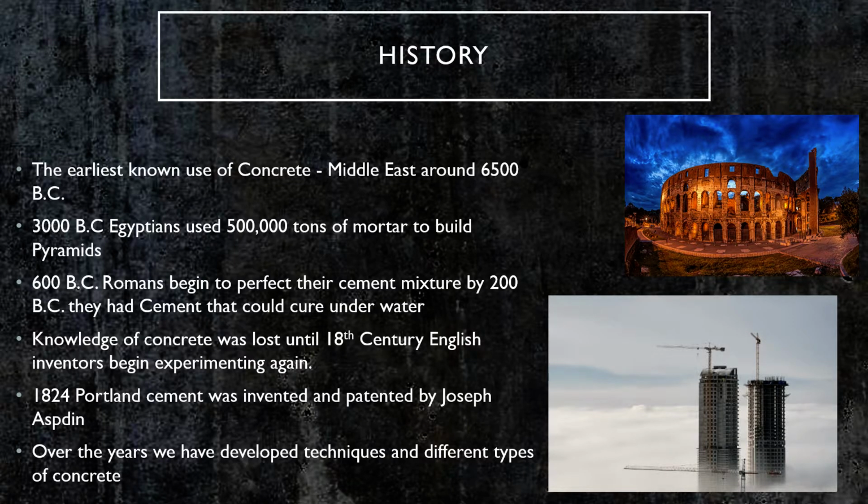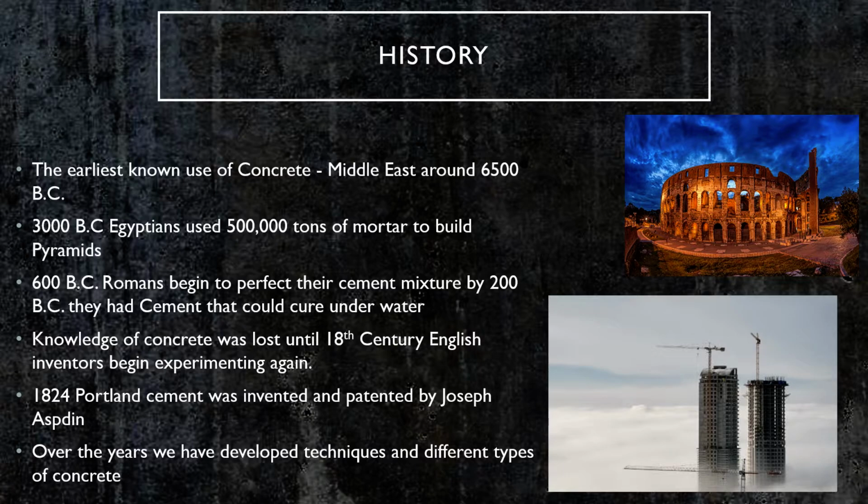Brief history about concrete. The earliest known use of concrete was in the Middle East, around 6500 BC. These structures included concrete floors, underground waterproof cisterns, and small rubble wall houses. In 3000 BC, Egyptians used 500,000 tons of mortar to build the pyramids.